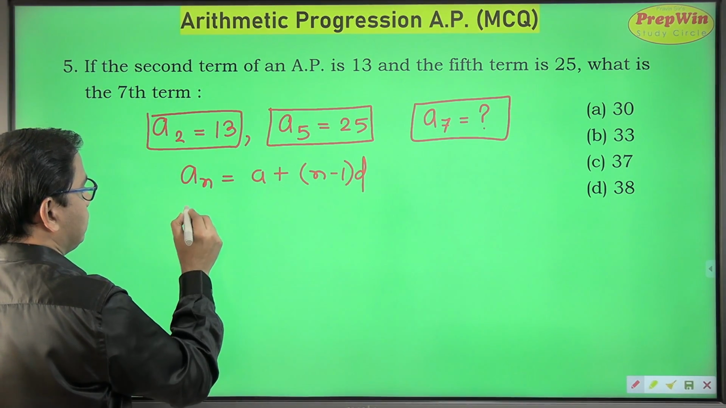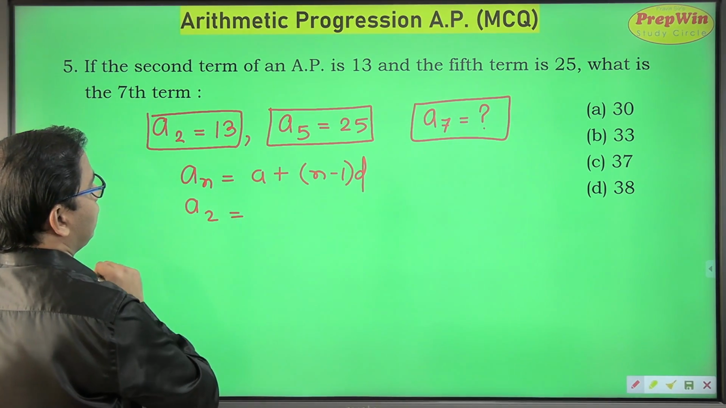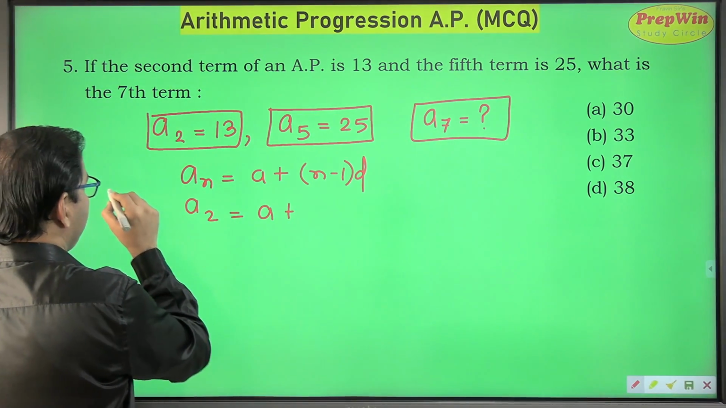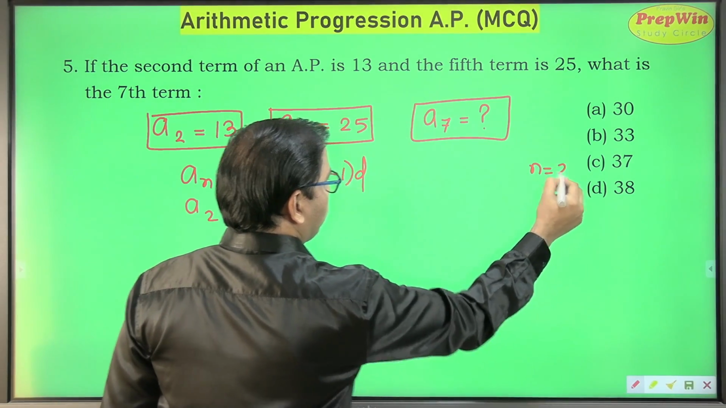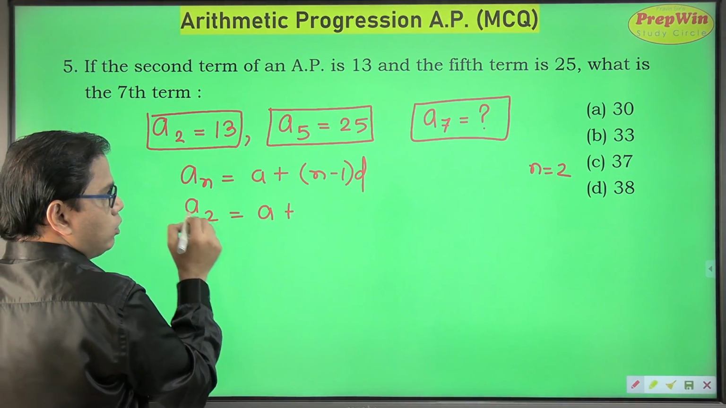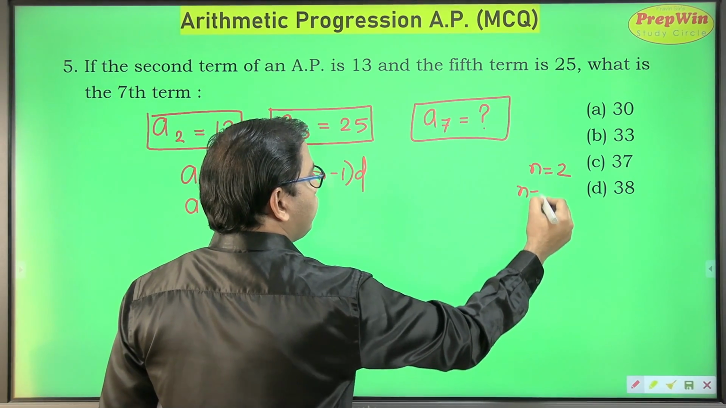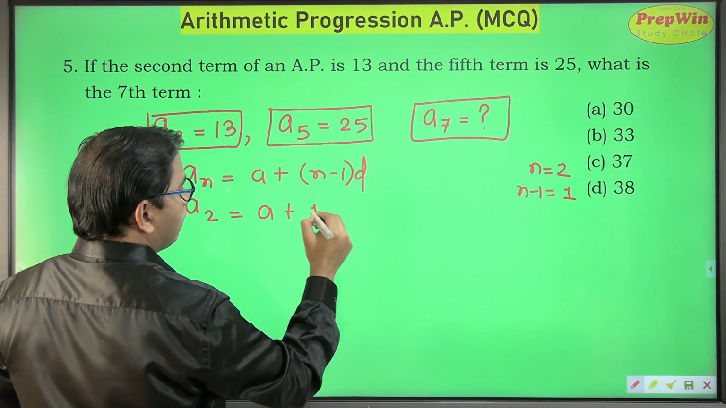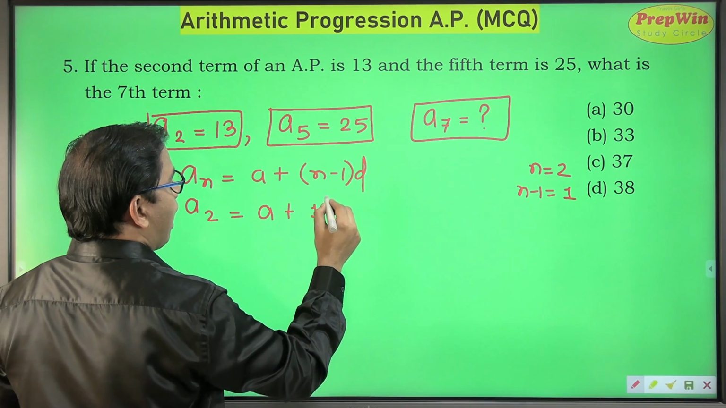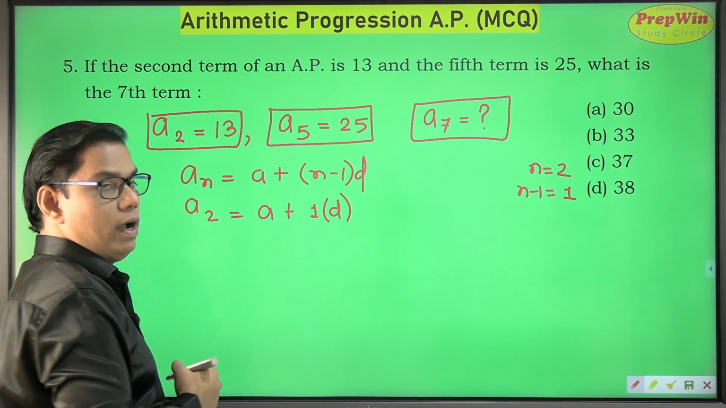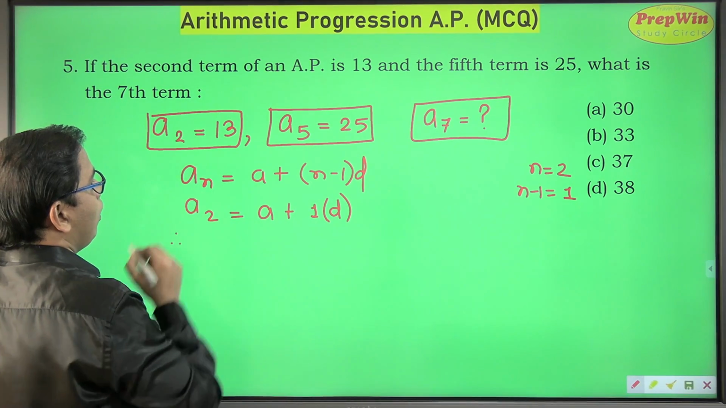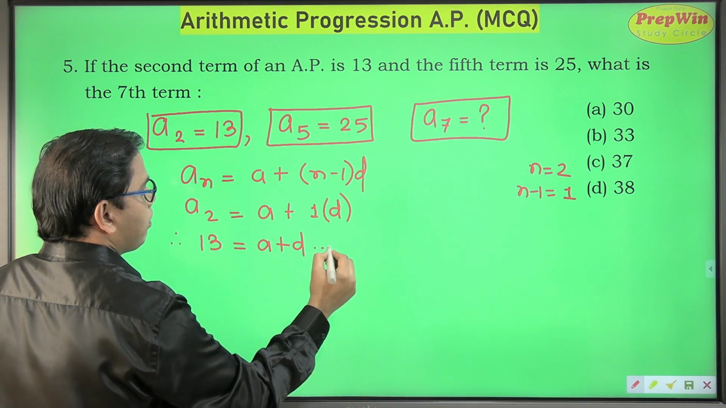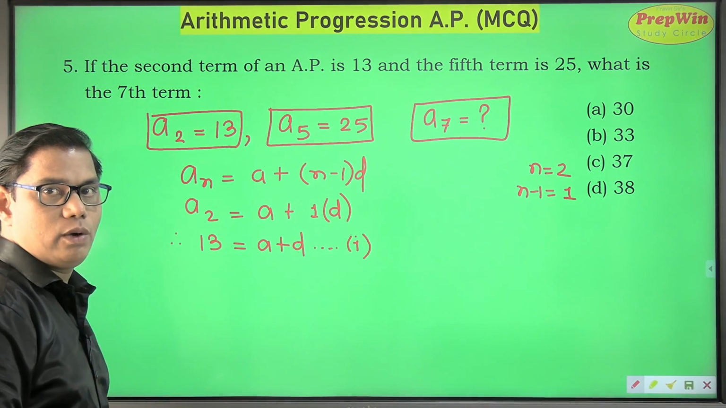So I am given with second term. So a2 is equal to first term. I have no clue at all about this term, and value of n is equal to 2. Second term a2, so value of n is 2. This will make n minus 1 as 2 minus 1, which is 1. So 1 into d. What about common difference? Again, I have no idea whatsoever about the common difference. So a2 is 13 is equal to a plus d. This is my first equation out of two linear equations which I am going to get.